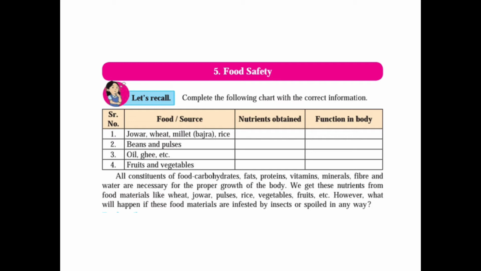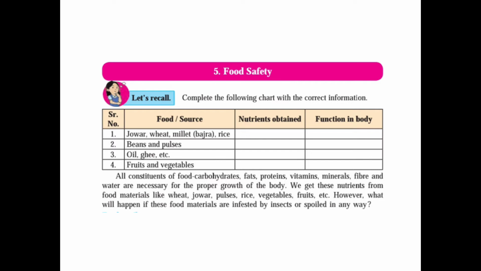Third number, oil and ghee. We get the fats, and the function is to provide energy to our body and also absorption of certain fat soluble vitamins in the body. Fourth number, fruits and vegetables. We get from these fibers, water, vitamins and minerals. And what is the function? To improve the resistance to the various diseases, to improve the resistance power to fight various diseases.